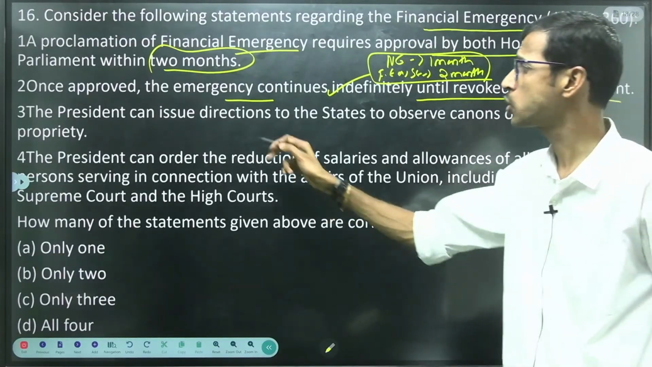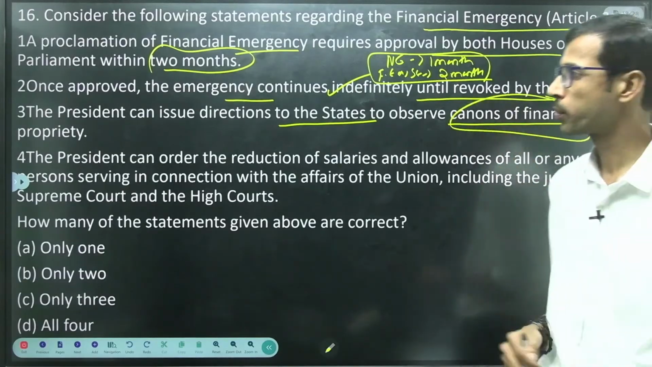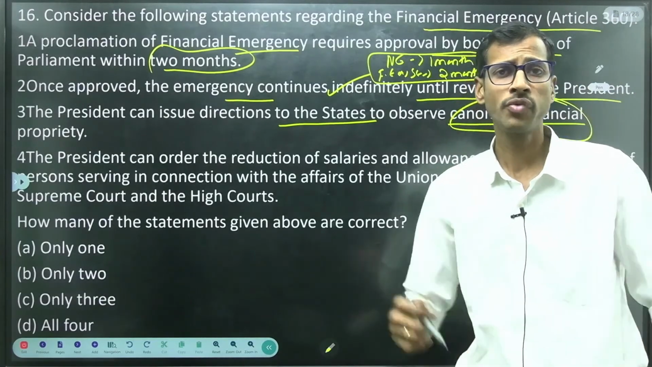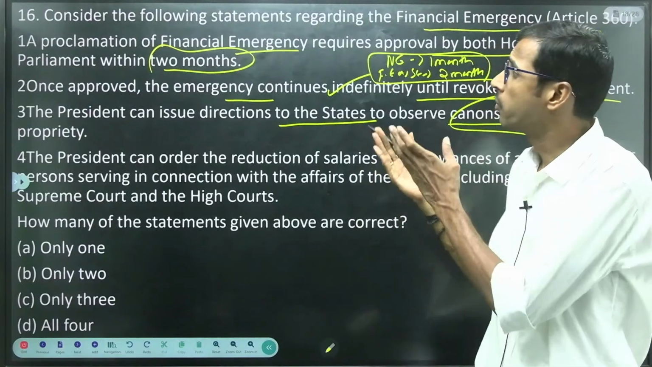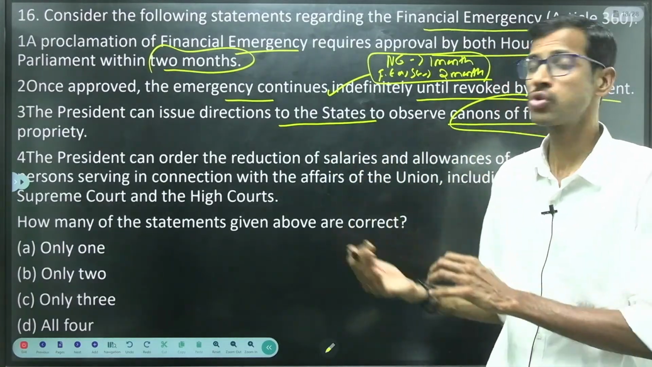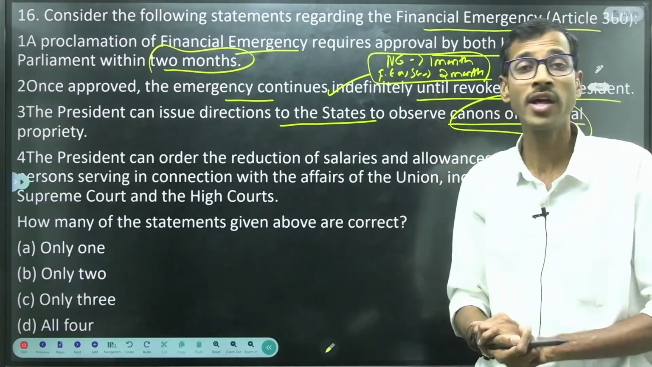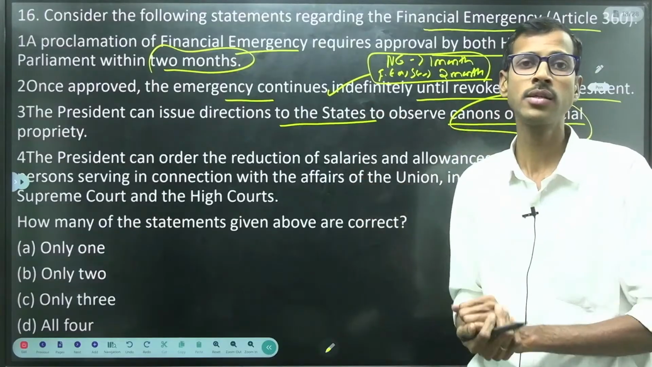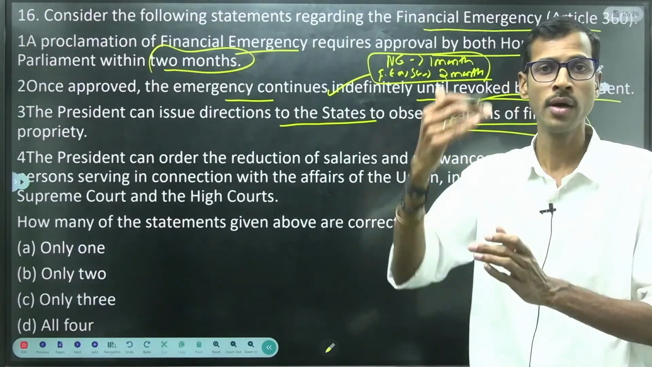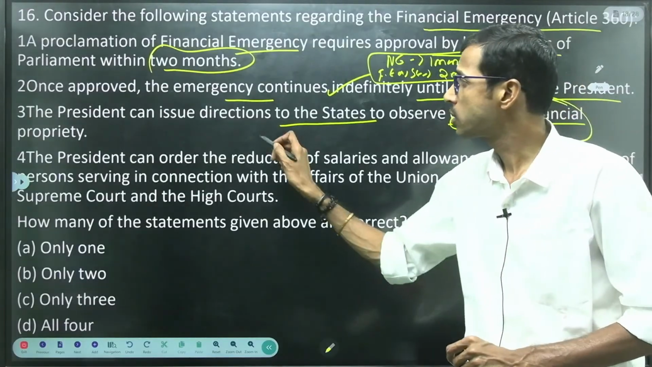The president can issue directions to the states to observe canons of financial propriety, right? So, financially related: whenever a financial emergency is imposed under Article 360, the salaries are also affected. Sometimes the president can issue direction to the state to reduce the salaries of government officials, including the high court judges. So this is correct.